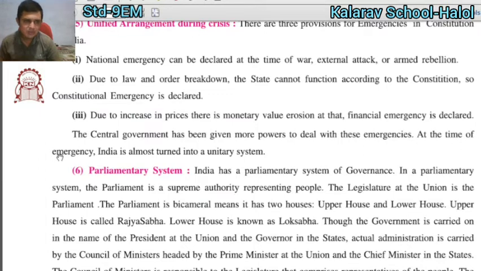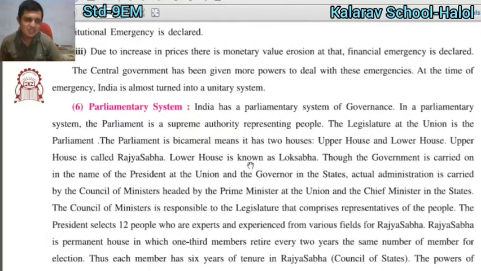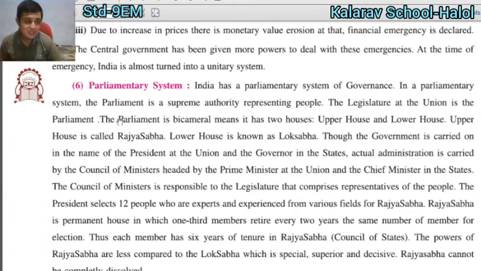At the time of emergency, India almost turns into a unitary system. The Indian government can implement this during these kinds of circumstances, these kinds of emergencies.